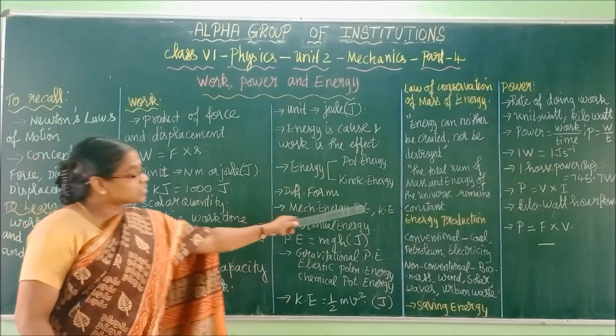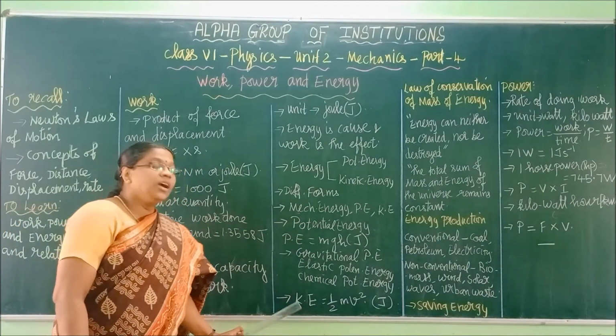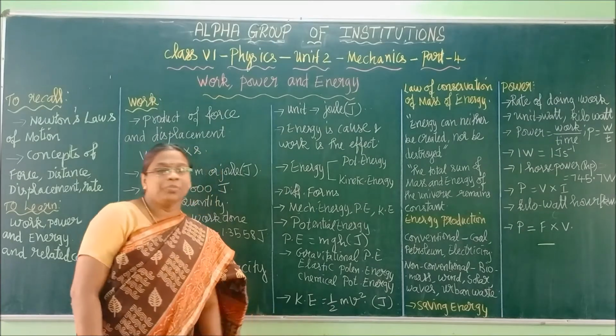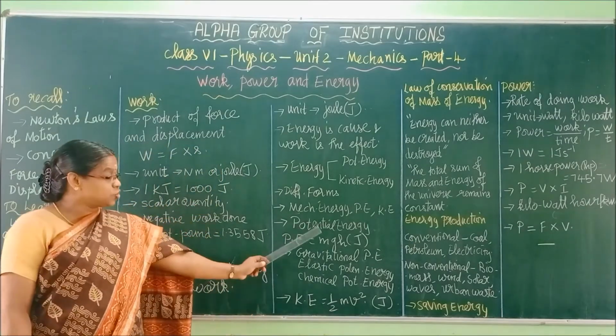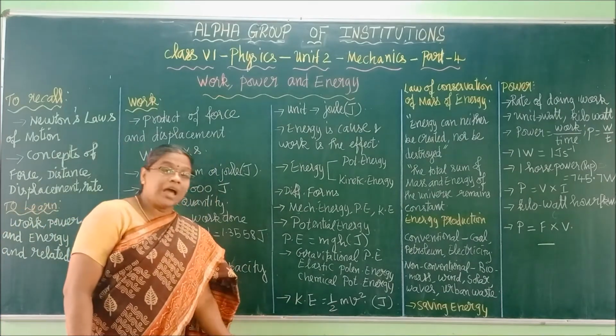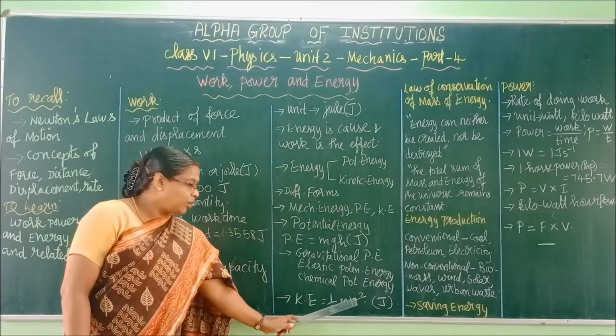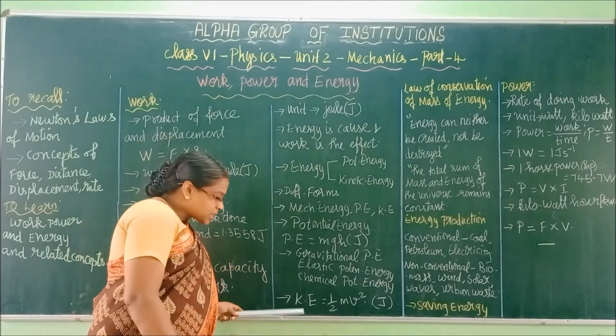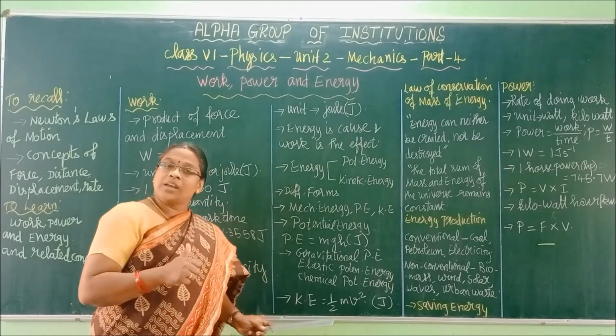Now coming to the next concept, kinetic energy. The kinetic energy formula is half mv square. Very important formulas, these two. Never forget this: half mv square. m is the mass of the body, v is the velocity. Why velocity here? Because it is kinetic energy. What is kinetic energy?